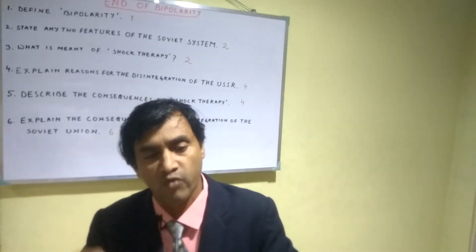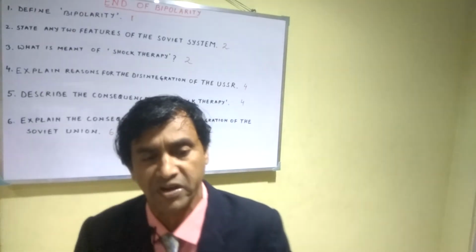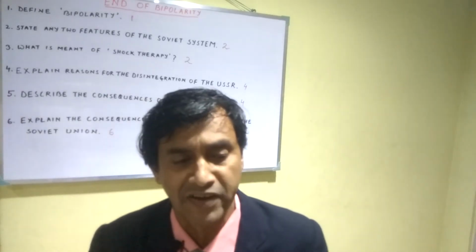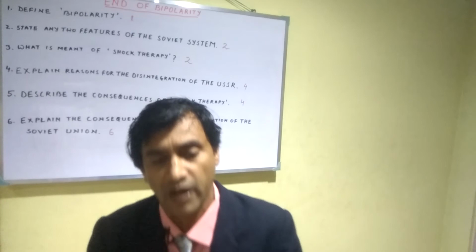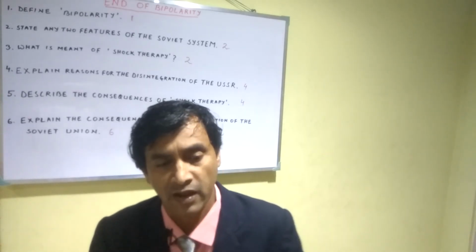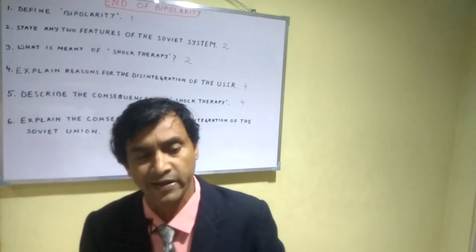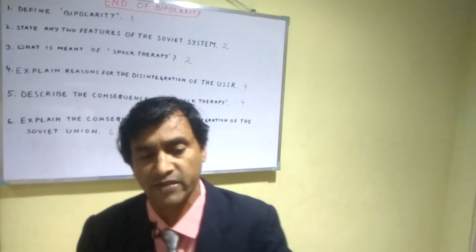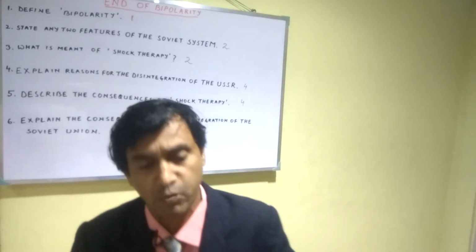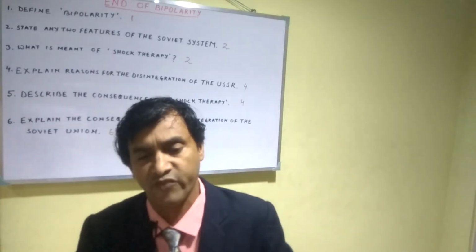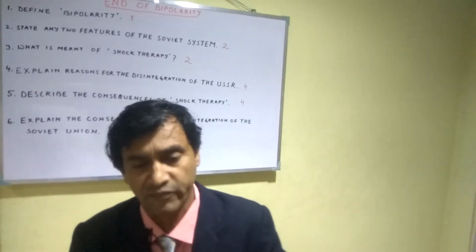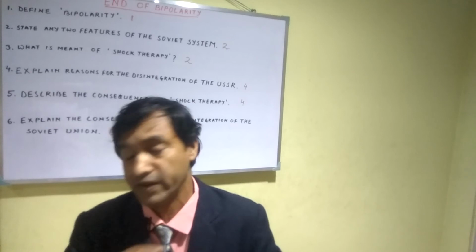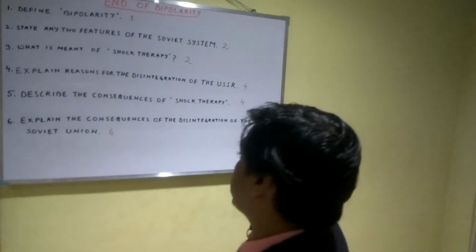Number four, the world saw the emergence of many new countries with their own independent aspirations. Number five, the Baltic states, namely Estonia, Lithuania, and Latvia, joined the European Union and subsequently became members of NATO. Number six, and the last point, undoubtedly the significant consequence of the withering away of the USSR was the inauguration of the period of US hegemony. So, these are the 6 points.